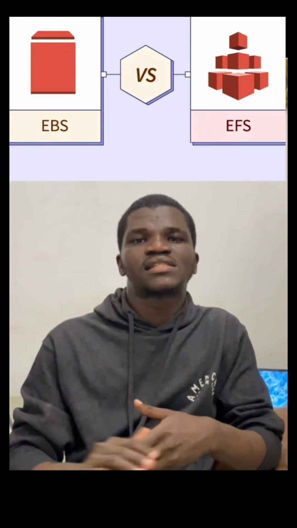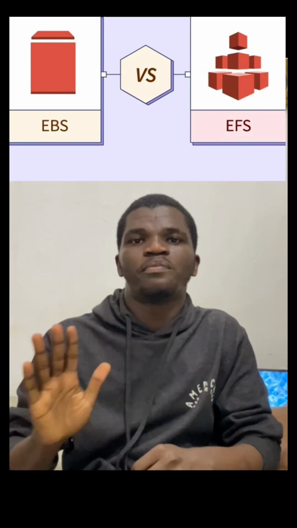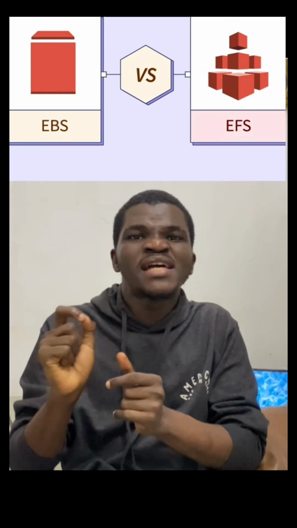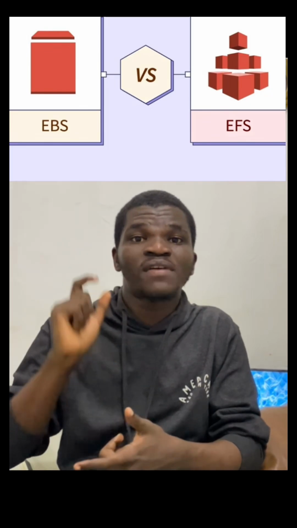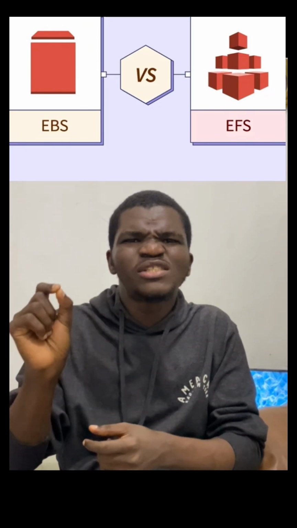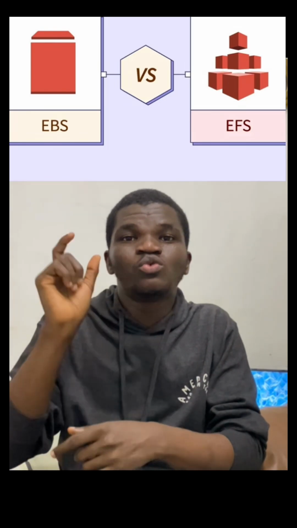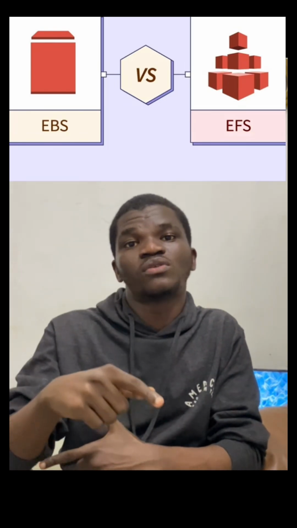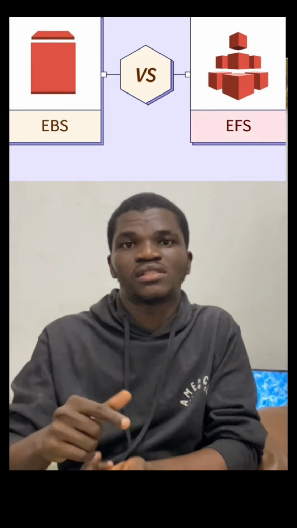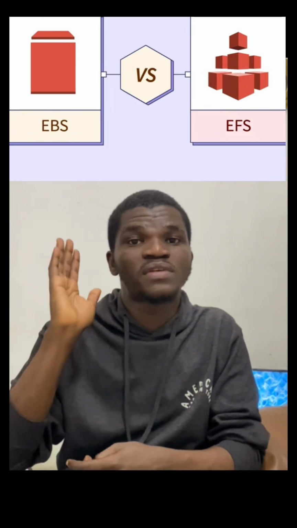Then number three is that EBS is regional scope, meaning that whatever EBS you attach to an EC2 web server or whatever service you attach it to, in that region, that is where it ends. You can't actually use it in another region. For you to use it in another region, you have to snapshot it. So that is the limitation of EBS.